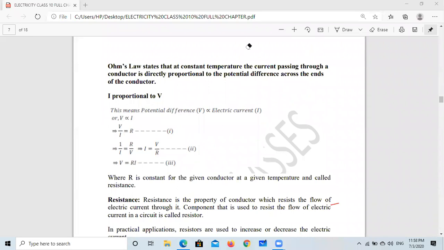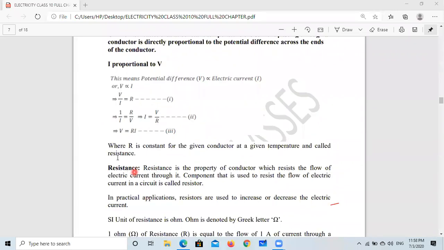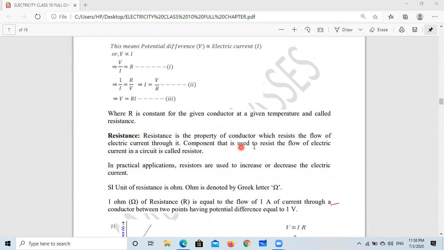So let us proceed. V equal to IR, where R is constant for the given conductor at given temperature and called resistance. What is resistance? Resistance is the property of conductor which resists the flow of electric current through it. So if electric current wants to pass through a conductor, resistance is the property of the conductor that opposes the flow of electric current. The component that is used to resist the flow of electric current in a circuit is known as a resistor. In practical application, resistors are used to increase or decrease the electric current.